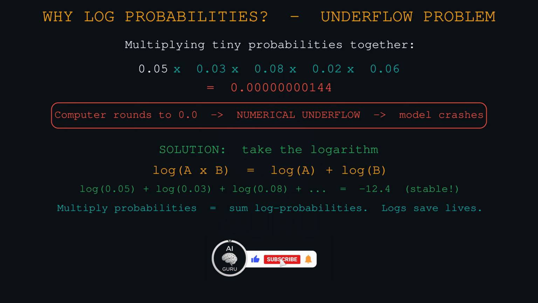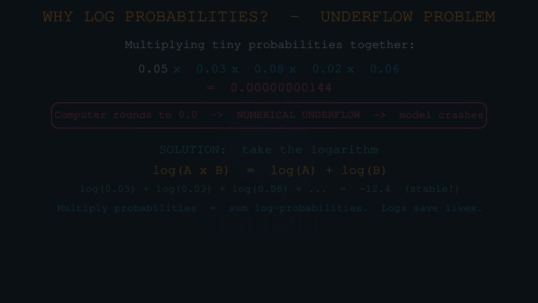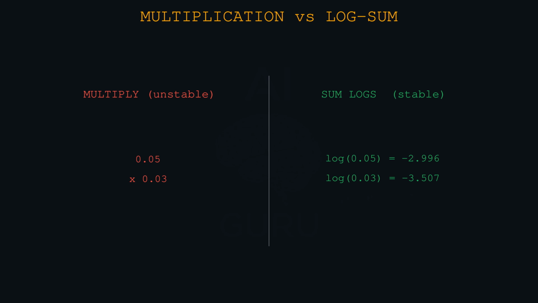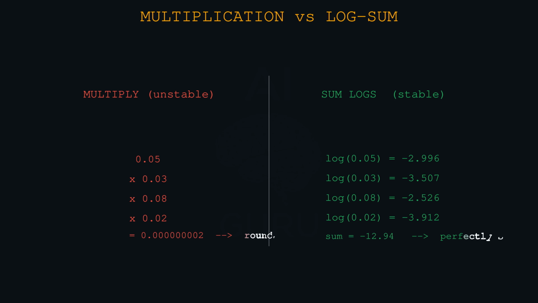Exactly. But if we take the logarithm of the probabilities, we turn that multiplication into addition. If you remember your high school algebra, log A times B equals log A plus log B. Summing up negative numbers is stable. The computer can handle it all day long. So mathematically, summing logs is equivalent to multiplying probabilities, but it doesn't crash the calculator. That is a great tip for anyone doing math on a machine. Logs save lives. Okay, so we want low perplexity, and we use logs to keep the math stable.